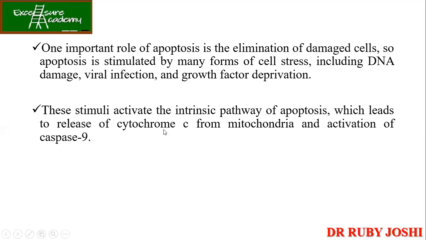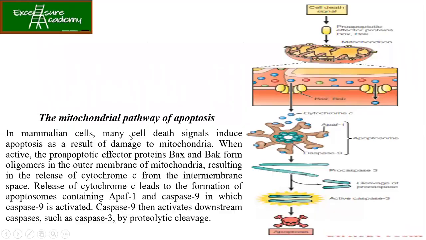Now, the stimuli which activate the intrinsic pathway of apoptosis lead to the release of cytochrome C from the mitochondria and finally caspase 9. So this is the mitochondrial pathway of apoptosis. You can see that the moment the cells get the signal, the pro-apoptotic effector proteins like BAX and BAK, which we have discussed in the previous lectures, get activated, and that results in the formation of pores on the outer membrane of the mitochondria. So what will happen? The cytochrome C, which was present in the intermembrane space, that is between the outer and inner membrane of the mitochondria, will get released.